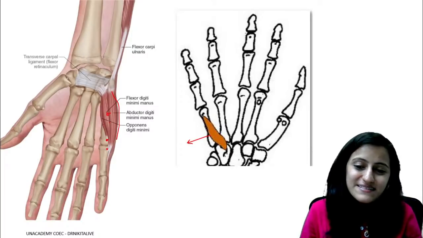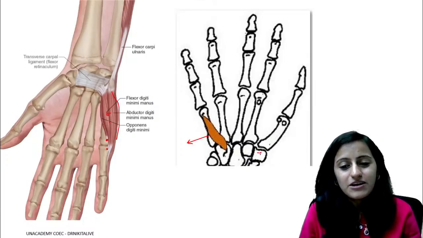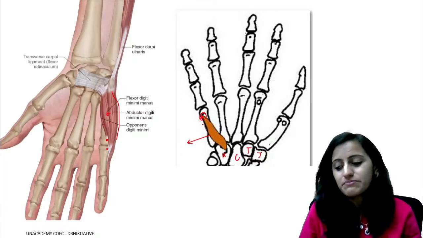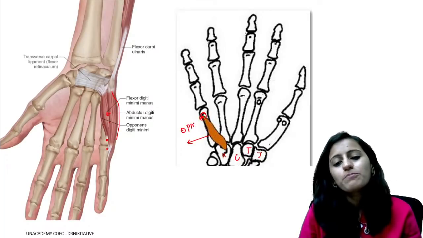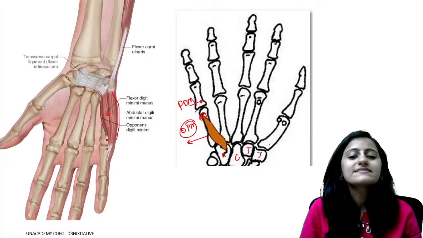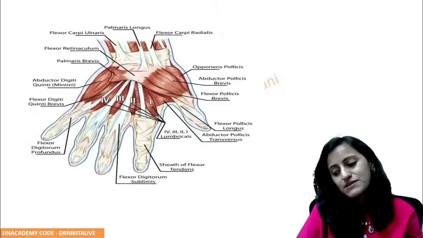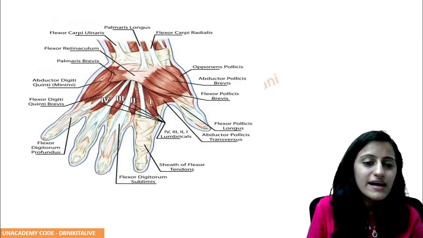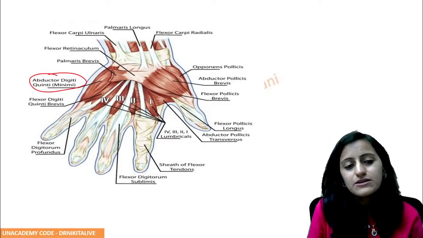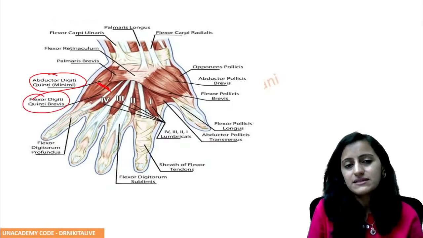Now, what do you think is this muscle here? From where it is arising and where it is going? Trapezium, trapezoid, capitate, hamate. Coming from the hamate, going to the metacarpal. This is your opponens digiti minimi. If it goes to the proximal phalanx, flexor digiti minimi. The one which is lateral most is abductor digiti minimi. So look at this image again. The lateral most is abductor digiti minimi. Next to it you have flexor digiti minimi. Okay, so these are the muscles here.